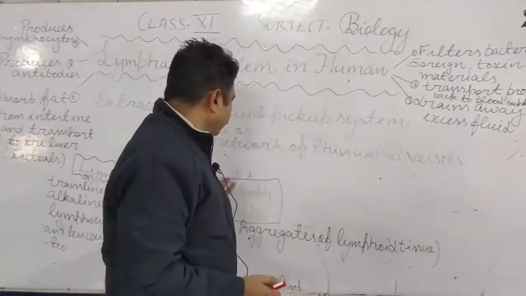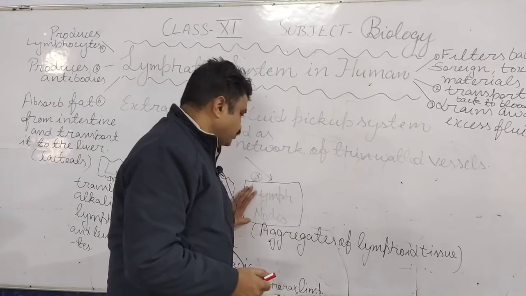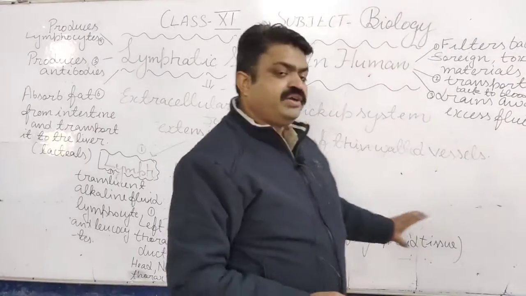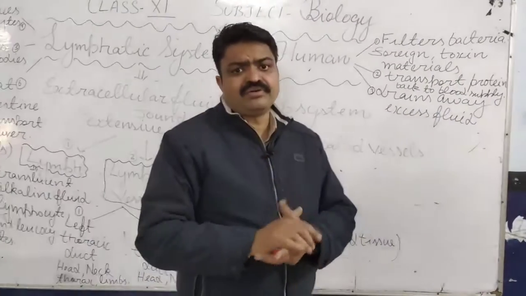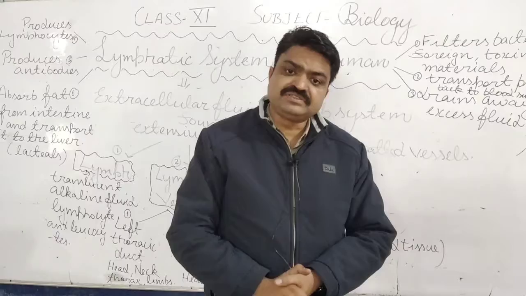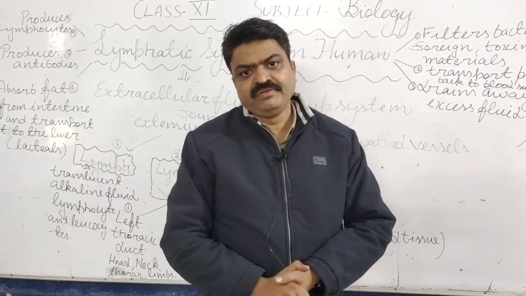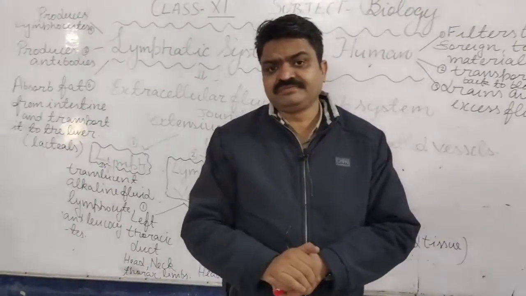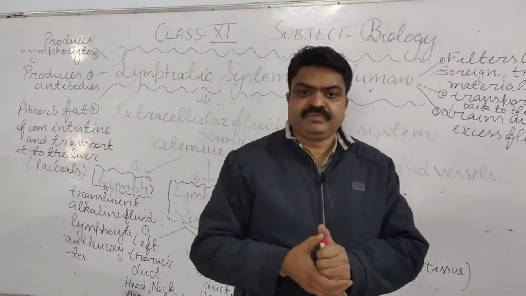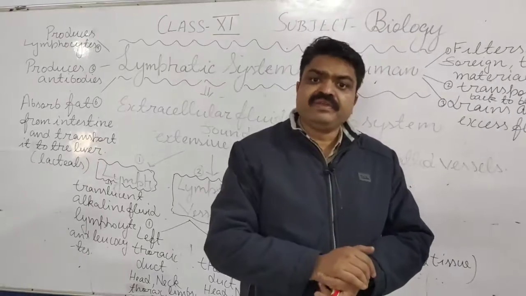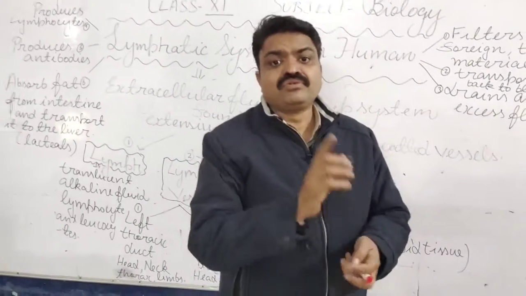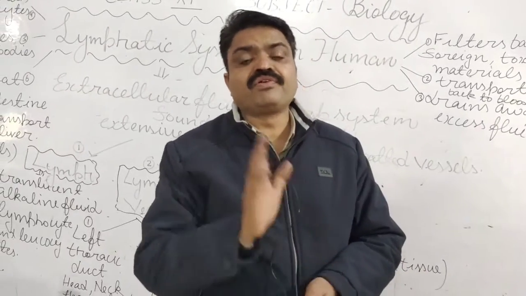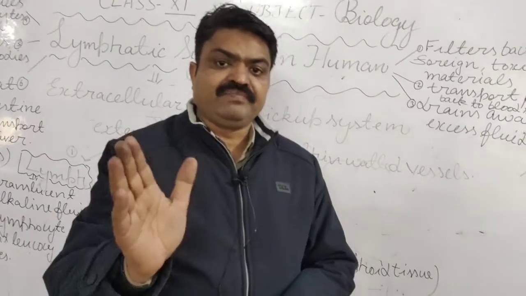Now we come to the lymph nodes. What is a lymph node, students? It is an aggregate of lymphoid tissue. The aggregate of lymphoid tissue is known as a lymphatic node, and in it the lymph vessels are broad, which applies high pressure to the lymph vessels, from which the lymph is transported from one part to another.